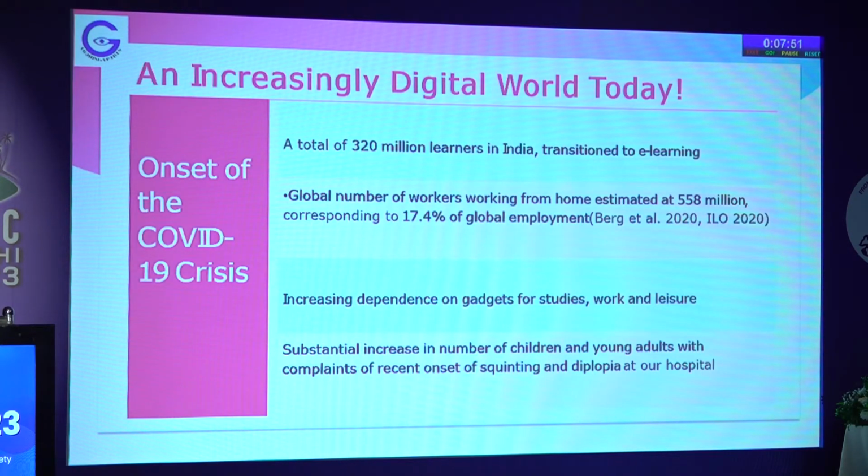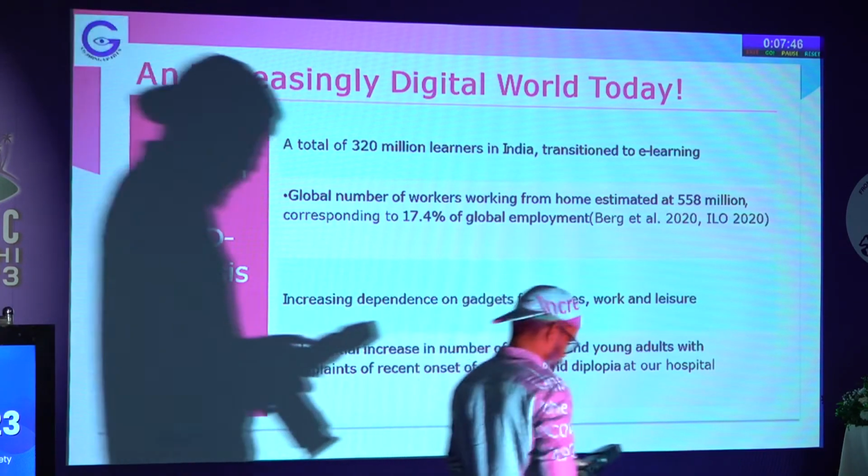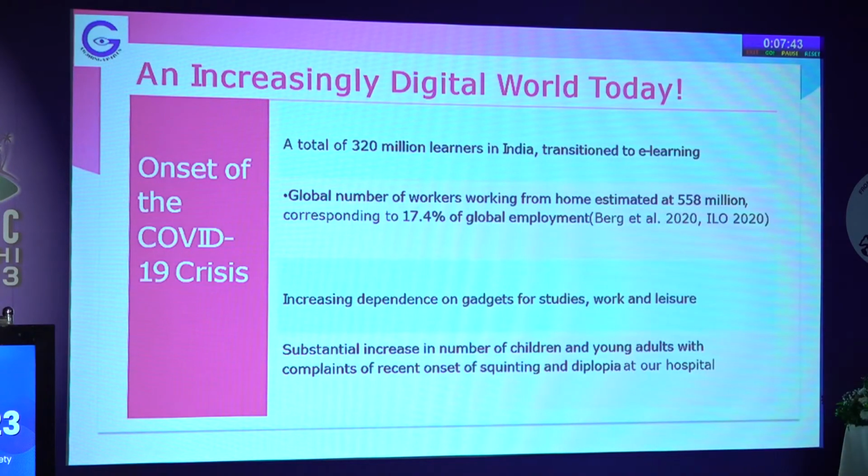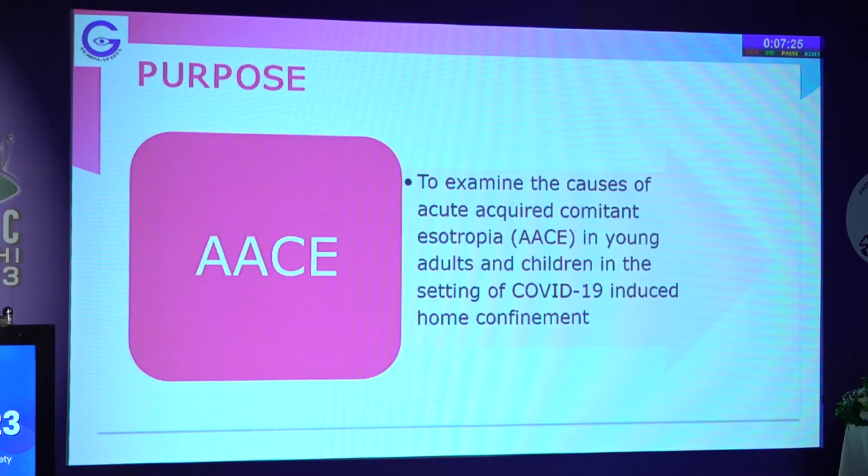With the onset of the COVID-19 crisis, we became increasingly digital. A total of 320 million learners in India transitioned into e-learning. We had a massive rise in people working from home with increasing dependence on gadgets for studies, work, and leisure. So we saw a substantial increase in the number of children and young adults with complaints of recent onset inward squinting and double vision coming to the hospital, which prompted us to do this study to examine the causes of acute acquired comitant esotropia, or AACE, in young children and adults in the setting of COVID-19 induced home confinement.